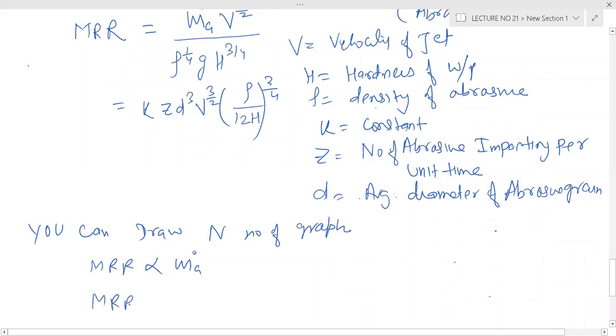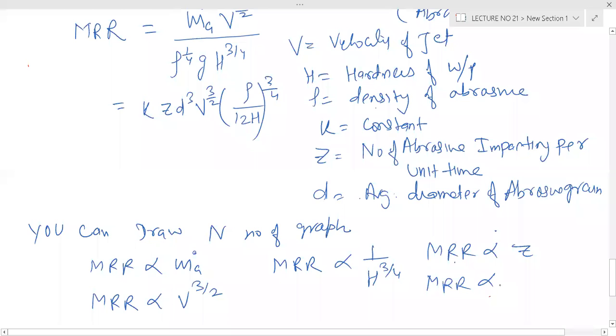Metal removal rate proportional to velocity. Metal removal rate inversely proportional to hardness. Metal removal rate is proportional to number of impacts per unit time. Metal removal rate proportional to D cubed.